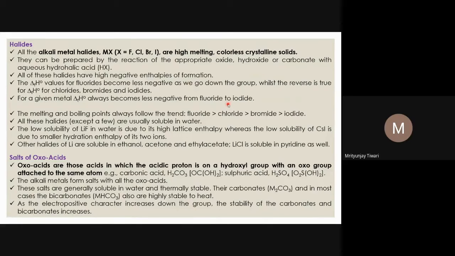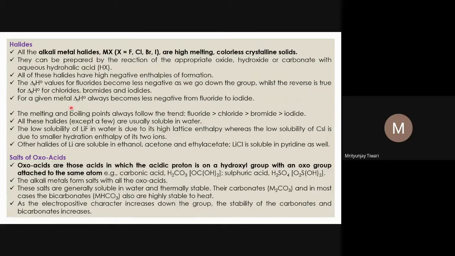The distance between the lithium cation and the larger anion, iodide, will be increasing. For bromide it will be lesser, and then for chloride, lithium chloride, it is lesser still. However, in the case of other cases, the other effect will be more dominating. So we see the same trend for all the alkali metals from fluoride to iodide.